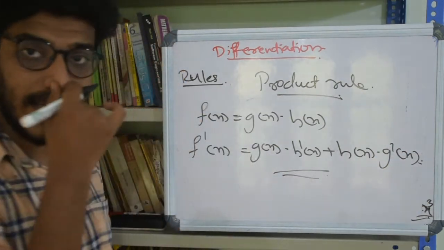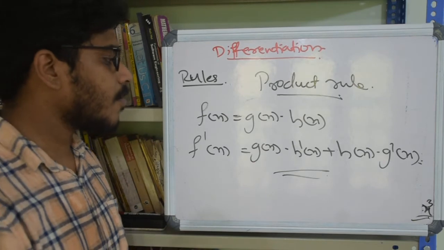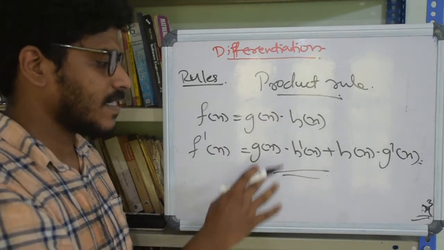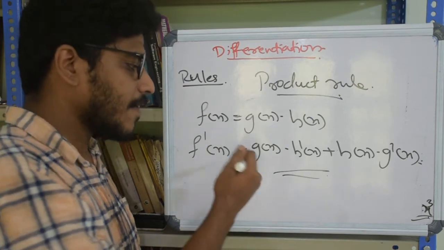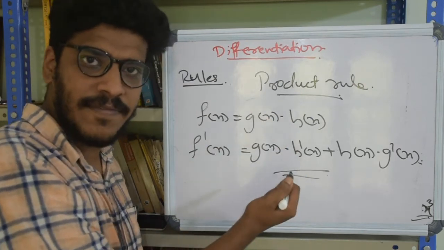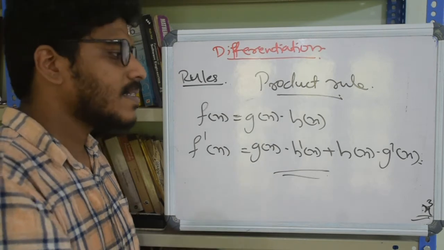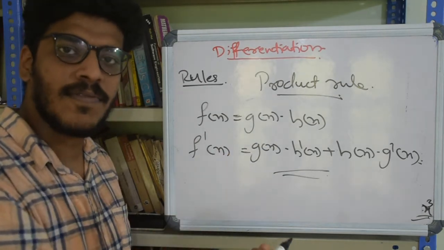So what's happening here is the derivative of the product g of x into h of x is g of x into h dash of x plus h of x into g dash of x, which means first function into the derivative of the second function plus second function into the derivative of the first function.